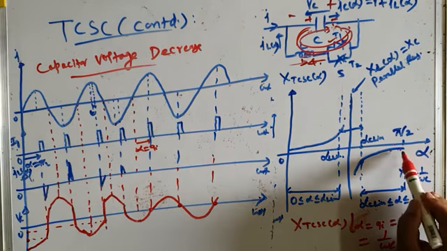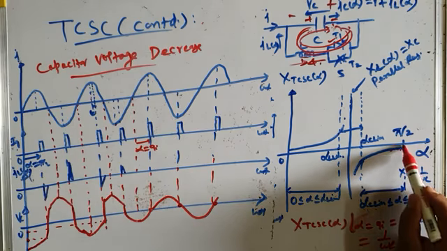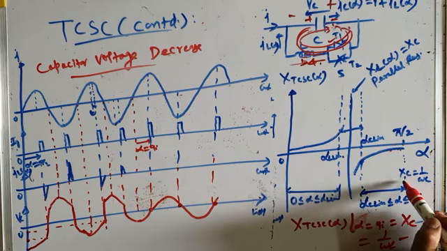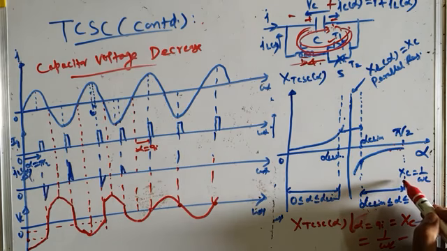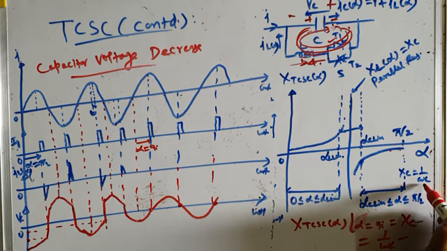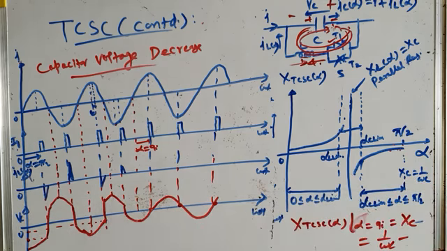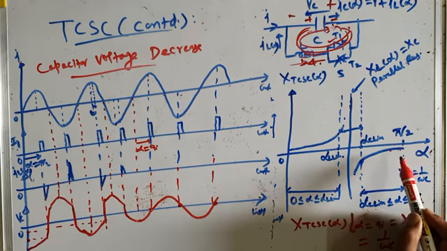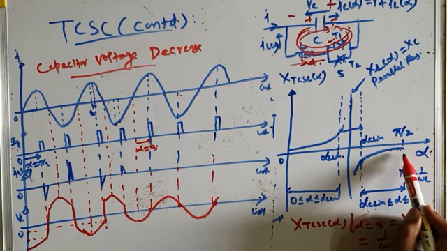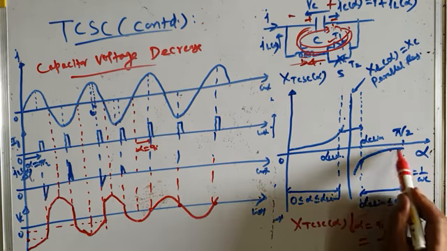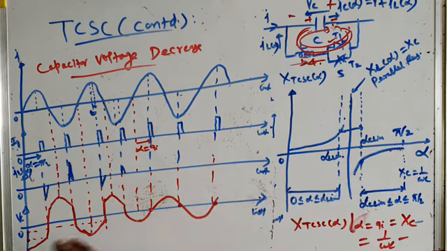Then finally you take alpha to π/2. At alpha equal to π/2 the TCSC has normal capacitive reactance. It acts as a capacitive reactance, but of minimum value, that is 1/omega c. So these two graphs, I hope you have understood. I have shown you, in the previous graph, when alpha is reduced below this π/2, how capacitive reactance increases graphically, you can see, and how that results in an increase